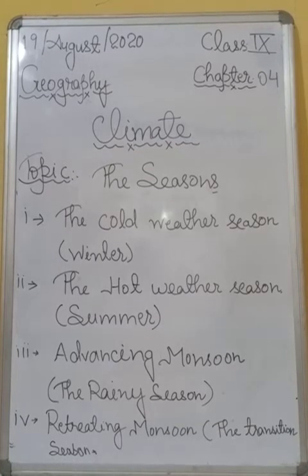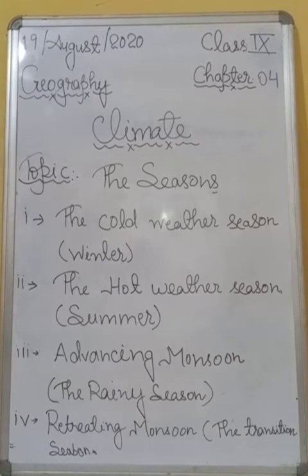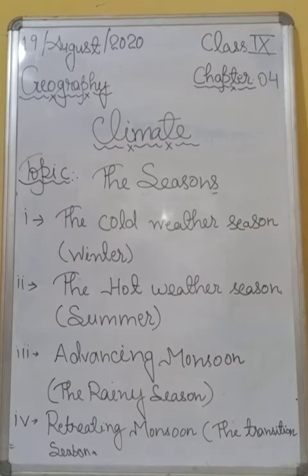And the highest average rainfall in the world falls at Mawsynram, which is located in the southern ranges of the Khasi Hills, in Meghalaya. Understood? So students, in the northern plains, precipitation or rainfall decreases from east to west.